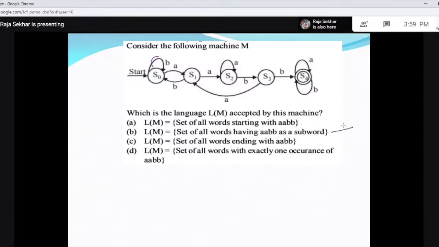So A, B, B as a subword. So this B is correct. This is not correct because after A, B, B, it can accept anything. And this is also not correct. Only one A, B. After this, it can have any number of A's and B's, including A, B, B. So the answer is B.